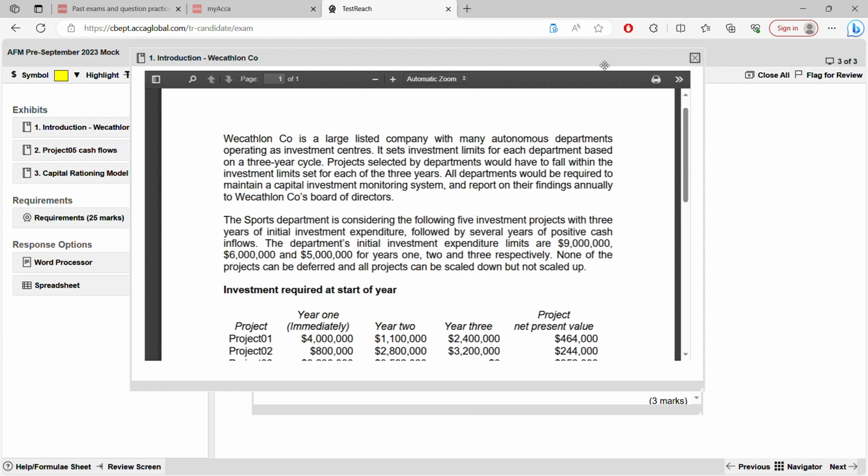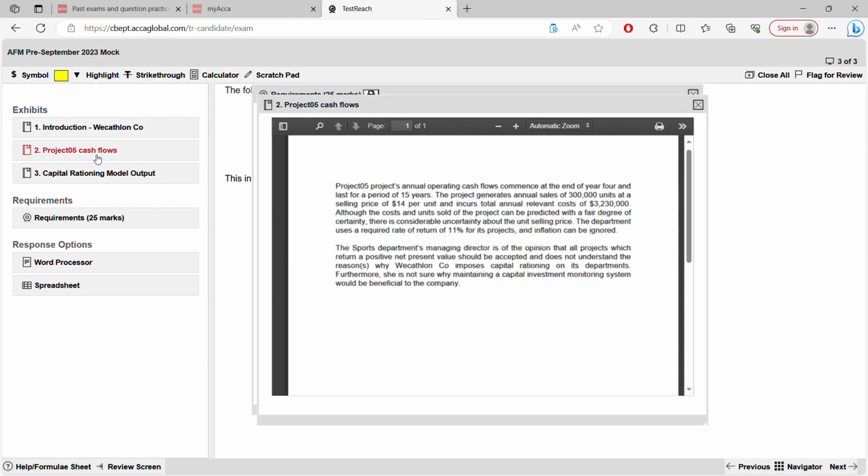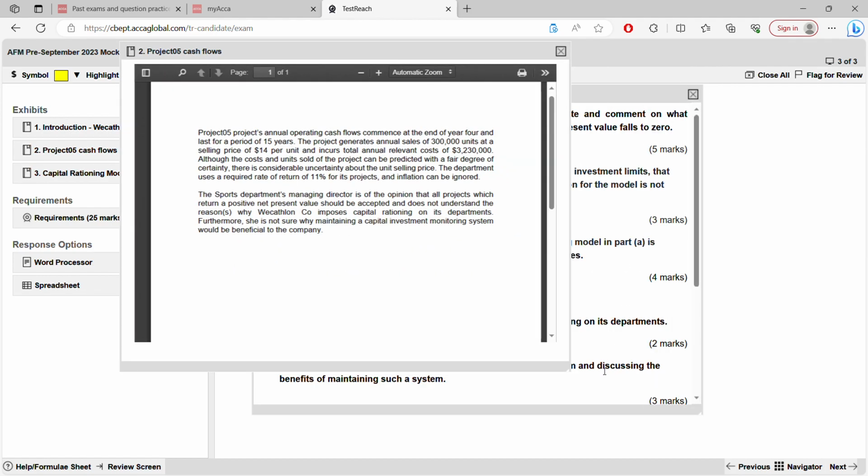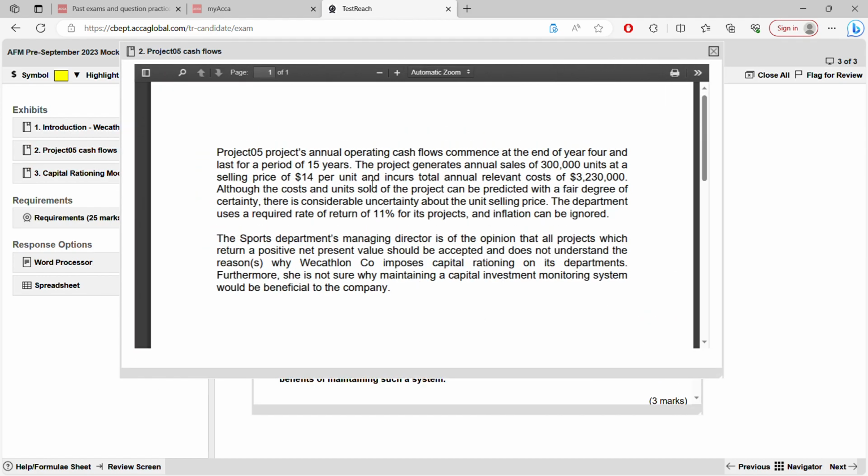Now, so that's it. Opening exhibit 2. This you need for your cash flow, and also to find the percentage fall in the selling price before your net present value falls to 0. You need exhibit 2. Here they have told that project 5 commences from year 3 onwards. That means end of year 4.